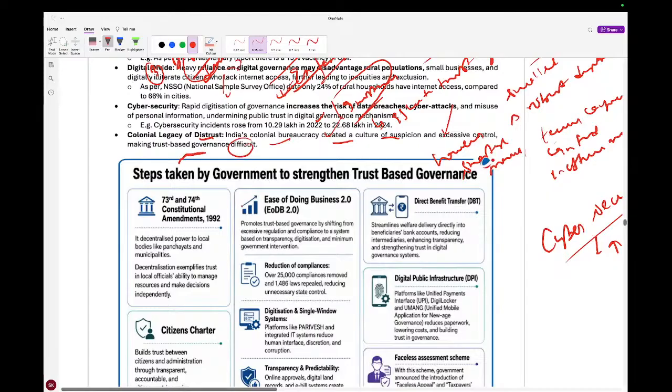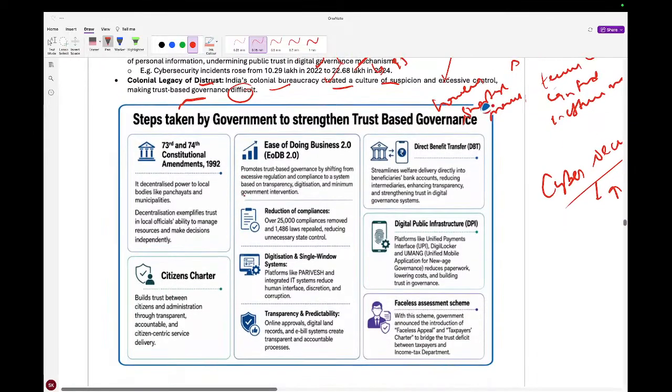Right? So basically, now the steps taken by the government to strengthen trust-based governance. What are the steps taken by the government? So let us see this. To promote participatory governance, we have the 73rd and 74th constitutional amendments.